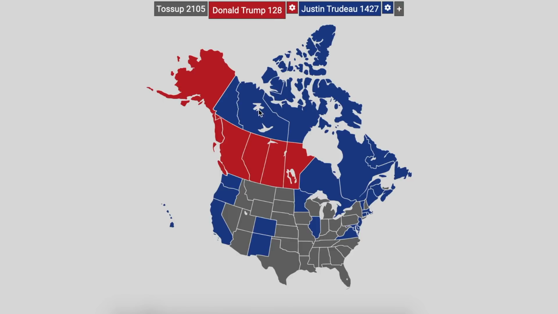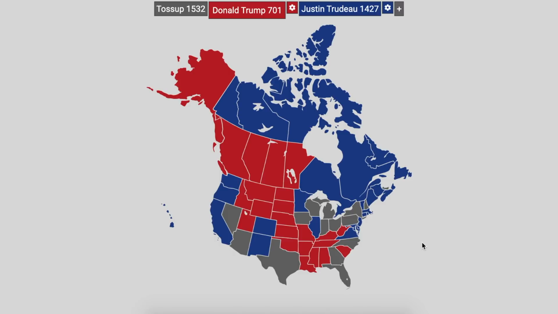As for Donald Trump, let's look at the states that he would hold. Alaska is obviously one of them. Idaho, Montana, Wyoming, North Dakota, South Dakota, Nebraska, Utah, Kansas, Oklahoma, Arkansas, Missouri, Louisiana, Mississippi, Alabama, South Carolina would go in his favor, Tennessee, Kentucky, and West Virginia as well. So that's what the electoral map looks like at this moment in time.